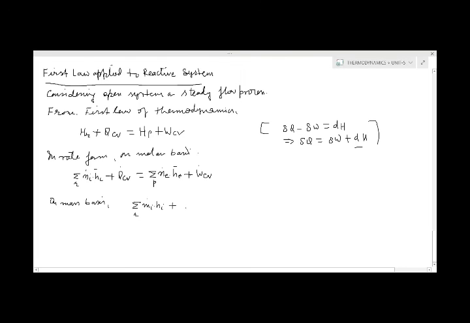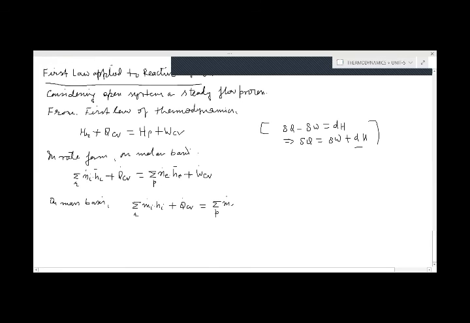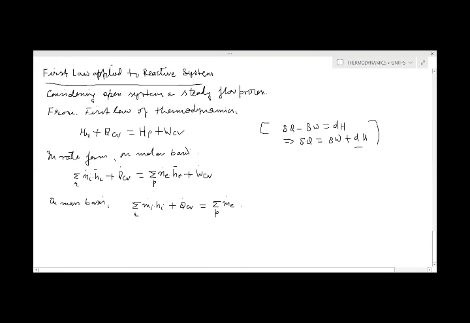This is the difference. So we can write either form.